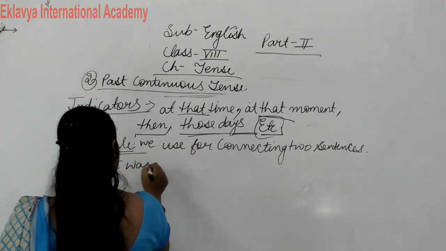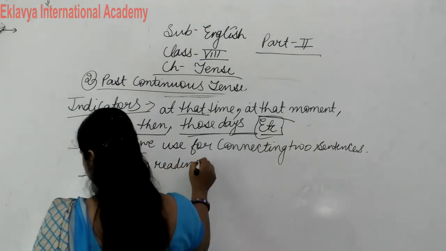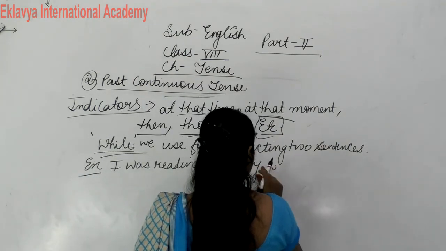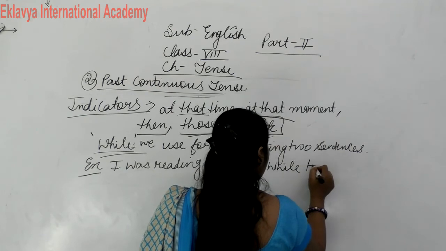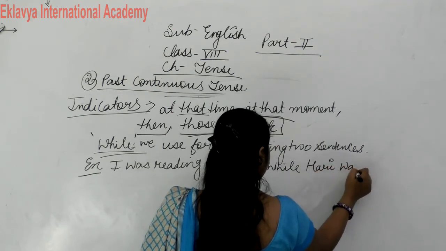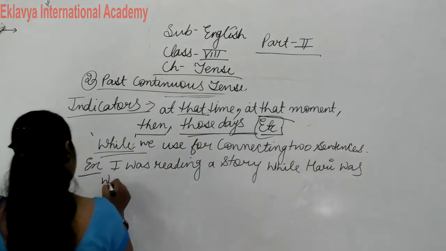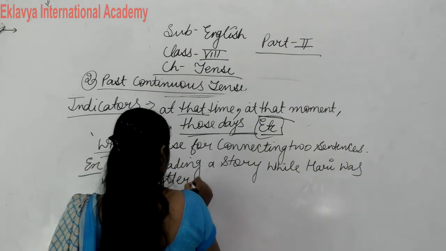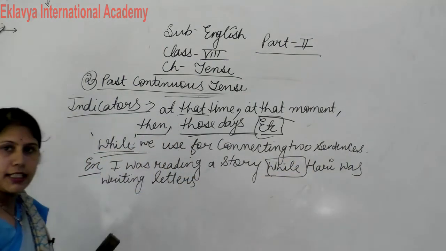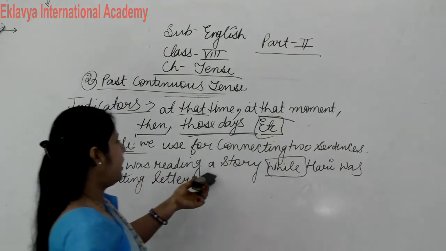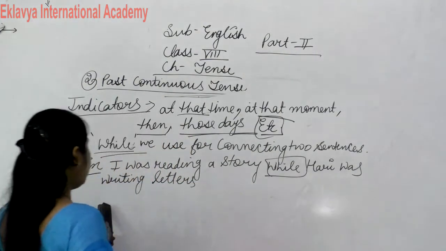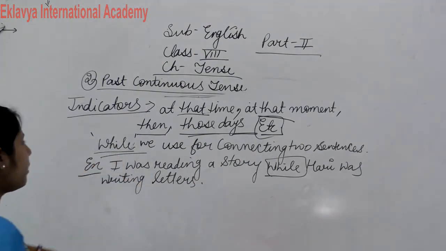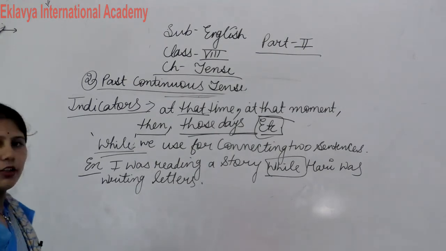I was reading a story while Hari was writing letters. So we connect two sentences by using this. I was reading a story while Hari was writing letters. Clear? So this way we use while in the case of past continuous tense.